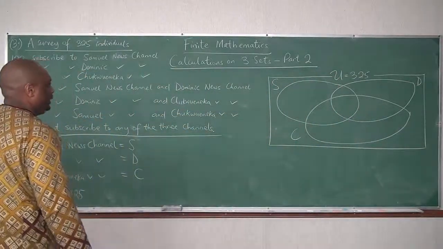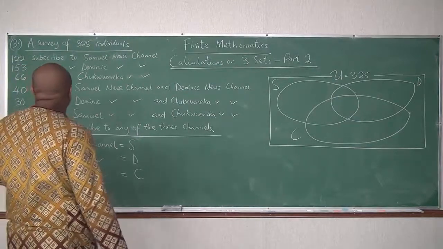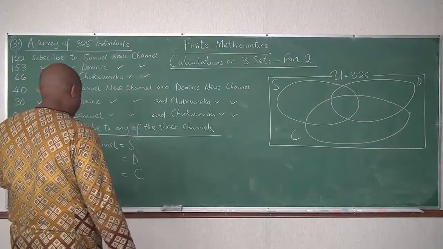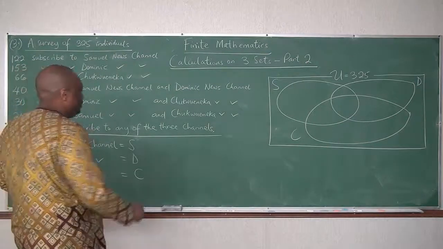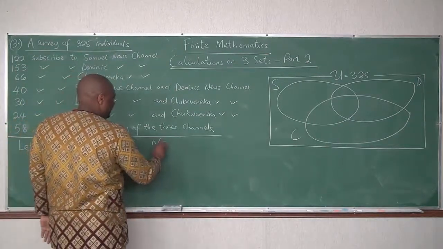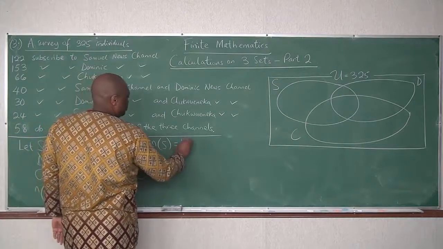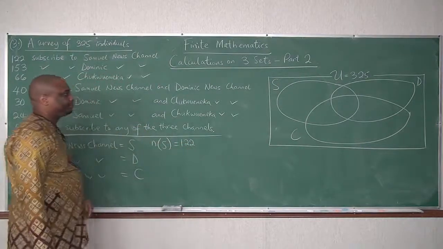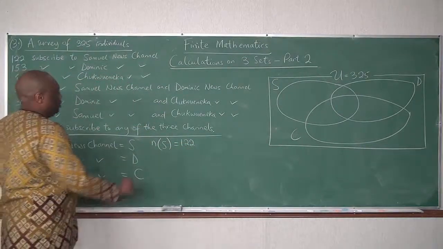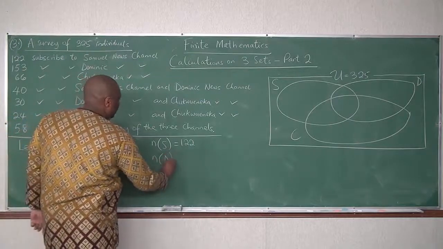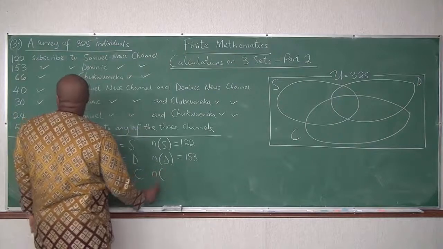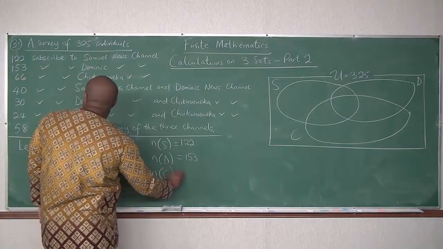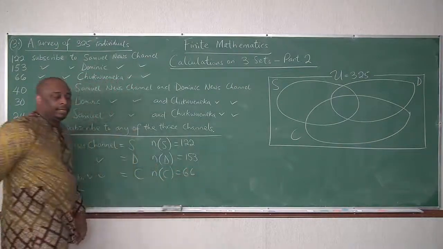Let's now write what we need. We have that 122 subscribe to Samuel News Channel. So cardinality of S is 122. Cardinality of D is 153. Cardinality of C is 66.